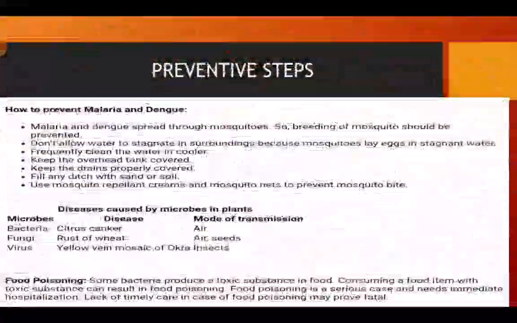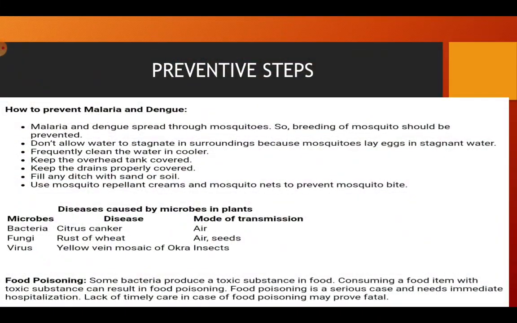The next topic for this chapter will be preventive steps. Now, how to prevent malaria and dengue? Malaria and dengue spread through mosquitoes, so breeding of mosquitoes should be prevented. We should not allow water to stagnate or just stand in the surroundings, because mosquitoes lay eggs in stagnant water, means water that is still, which is not flowing.